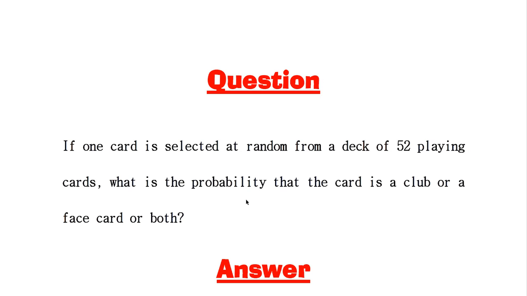Our question is, what is the probability that the selected card is club or a face card? Pictured card, also called the face card, means any card which has a picture, which is queen, king or jack, or both.